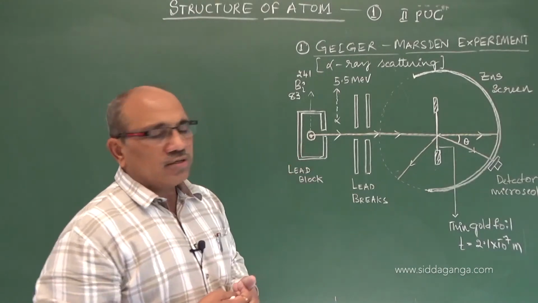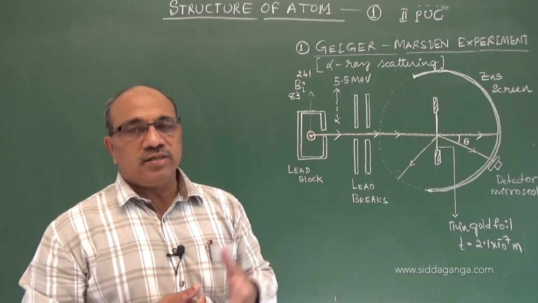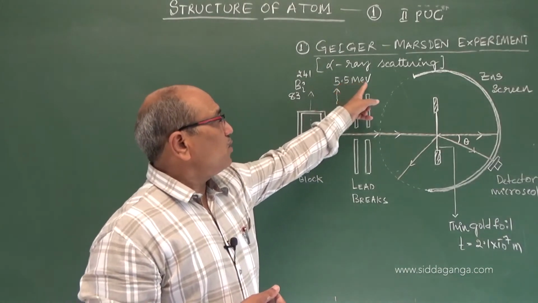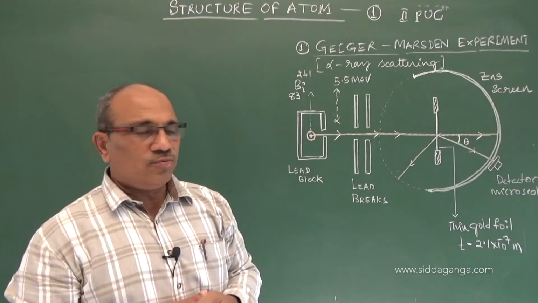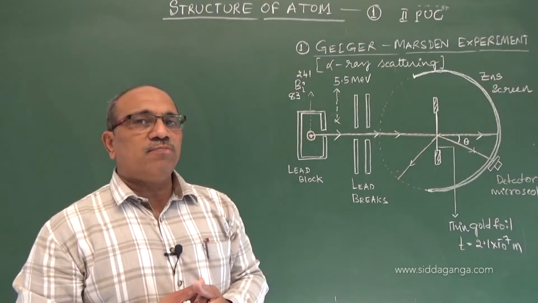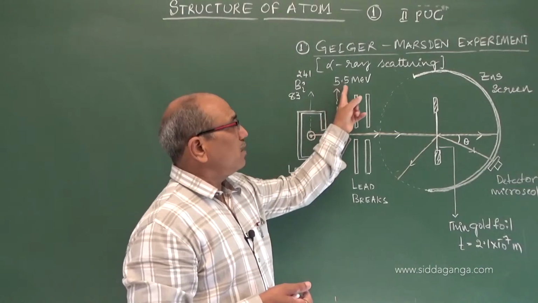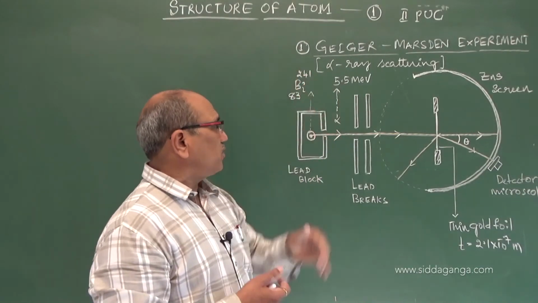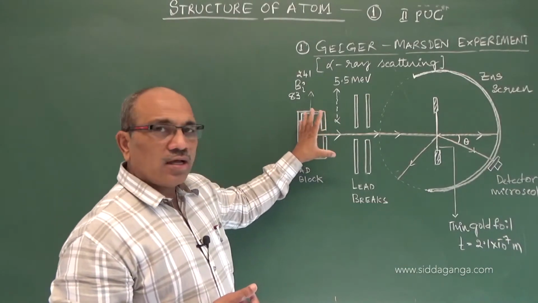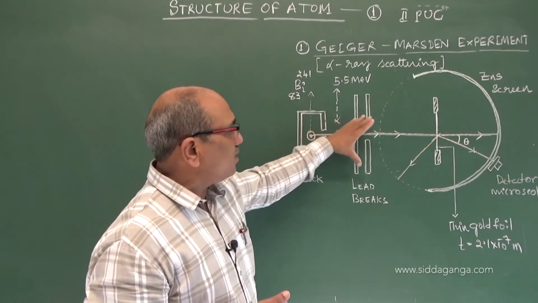This is a lead block in which we kept the radioactive material, which continuously emits alpha particles with an energy of about 5.5 mega electron volt. We selected this because that much energy is necessary to get the scattering properly through the gold foil. That energetic alpha ray is emitted by bismuth 83-241 kept in the block, and a diverging beam of alpha rays comes out.